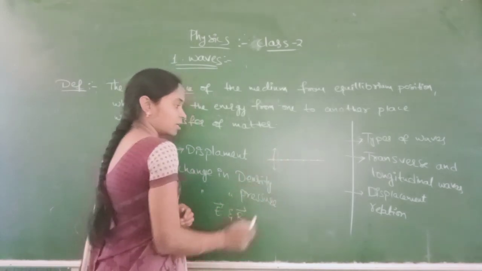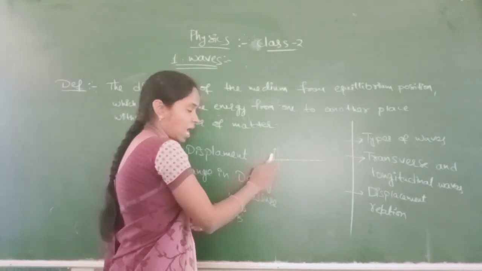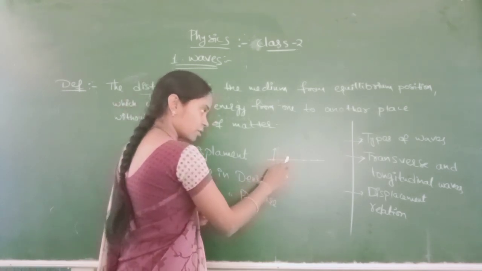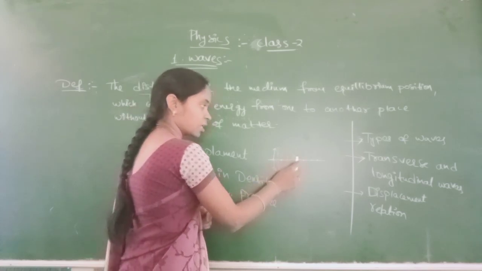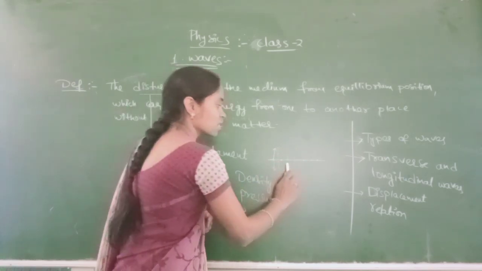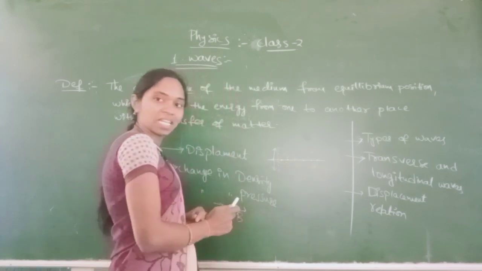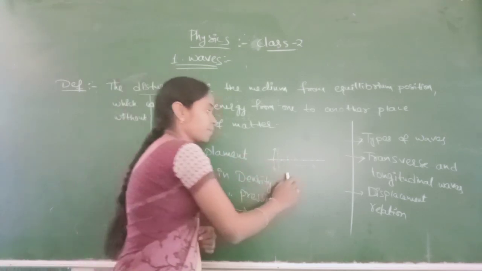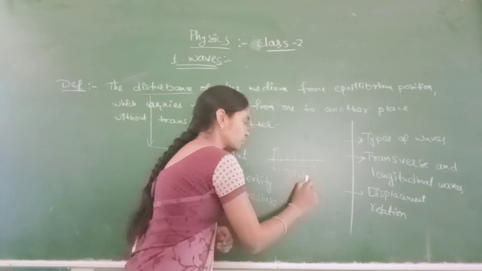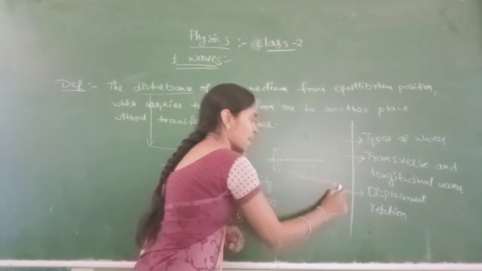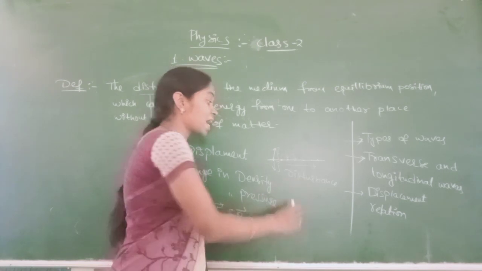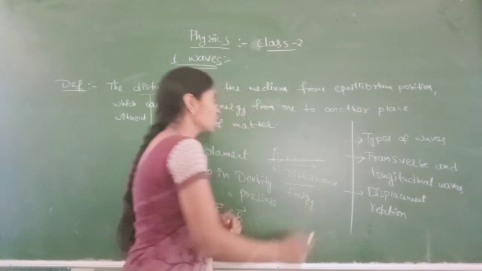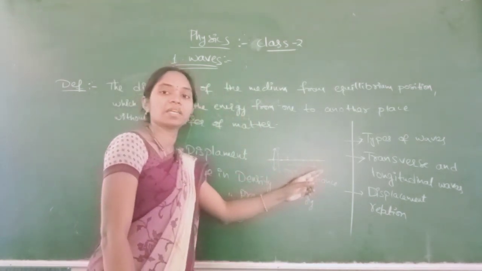And this particle displaces from its mean position and it disturbs another particle. And this particle disturbs the next one and this particle disturbs the next particle. And here the disturbance is carried from one end to another. Okay, and this disturbance carries the energy from one place to another place.